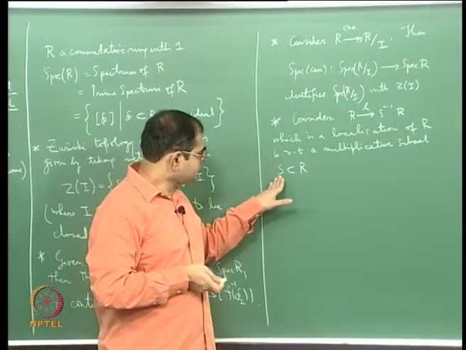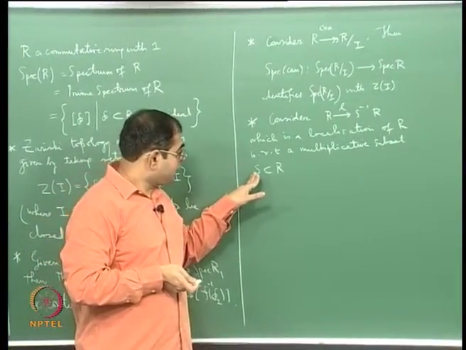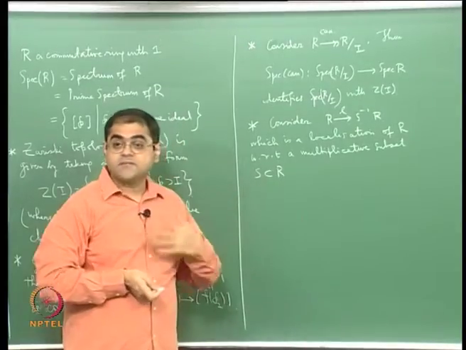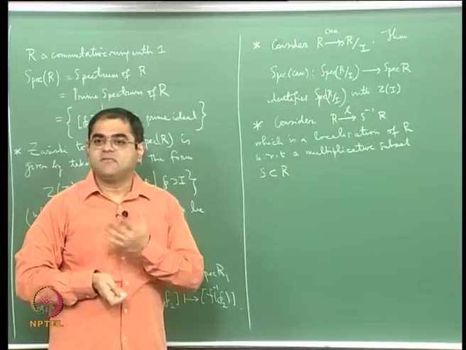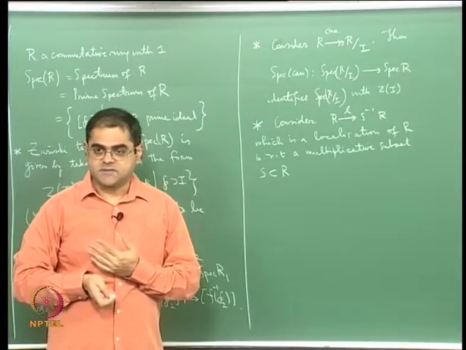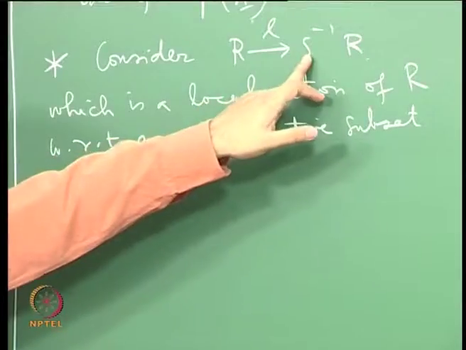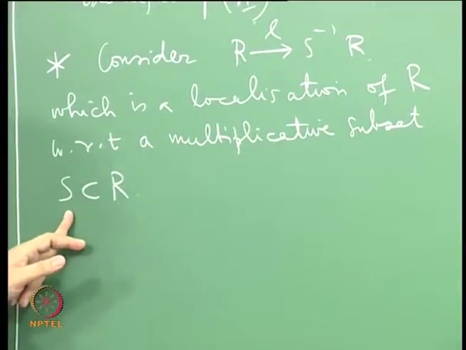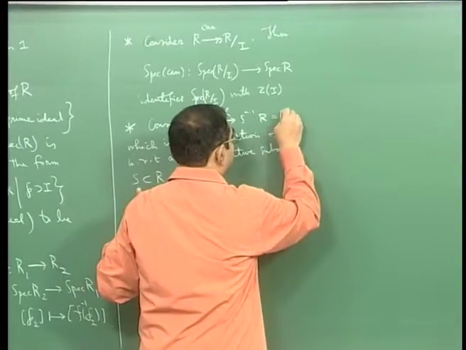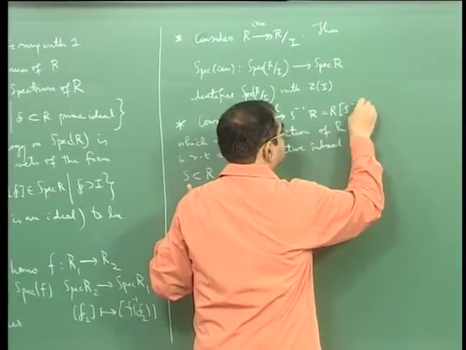And in commutative algebra, we can form the localization of R with respect to the multiplicative subset, which is just inverting the elements of the multiplicative subset. So S inverse R, the localization by the multiplicative subset, is sometimes also written as R square bracket S inverse.